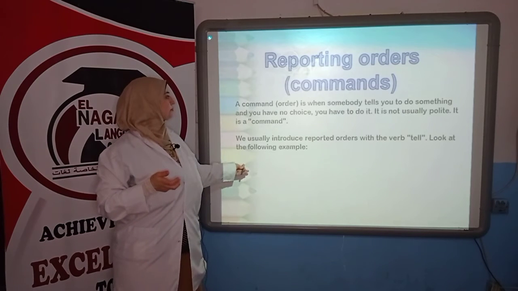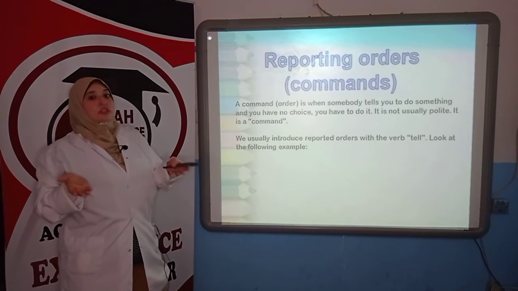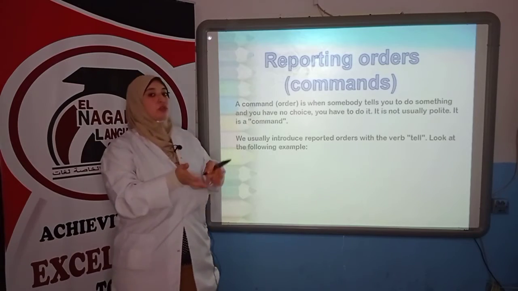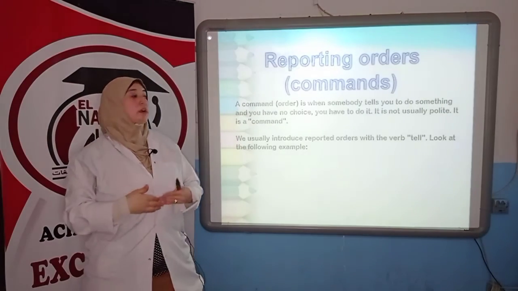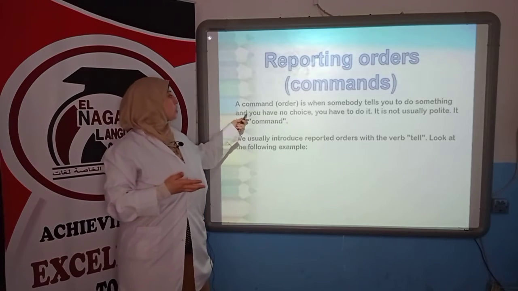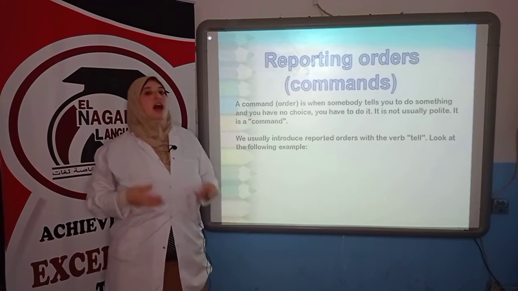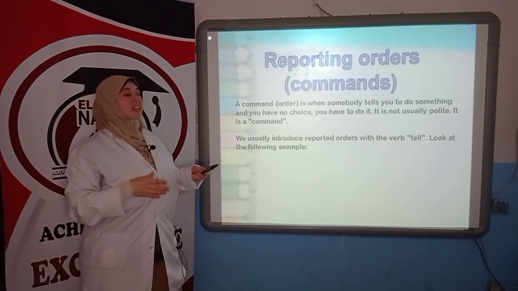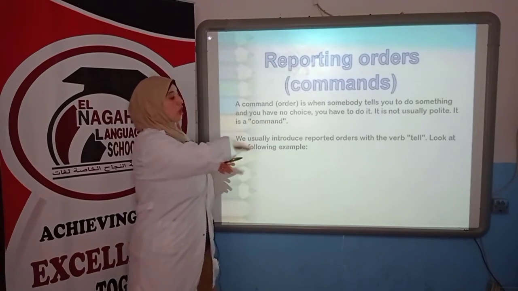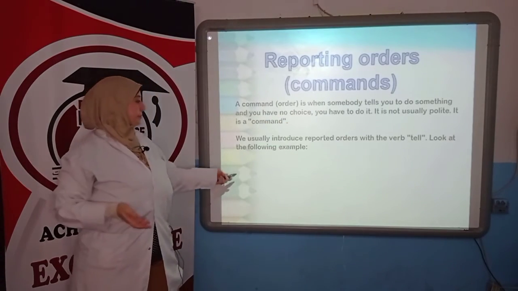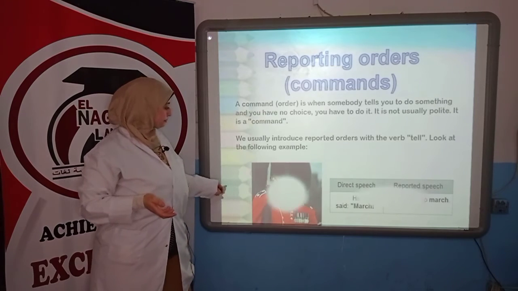Commands. What is a command? It's an order. Someone is telling me to do something, and I have to do it. I'm obliged to do it. You have no choice. You have to do it. And we will use told because it's an order. Let's have an example.